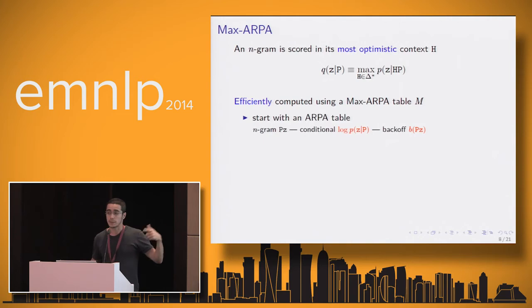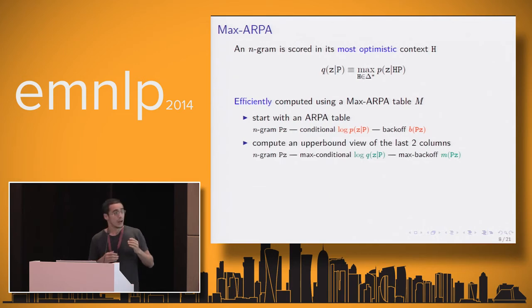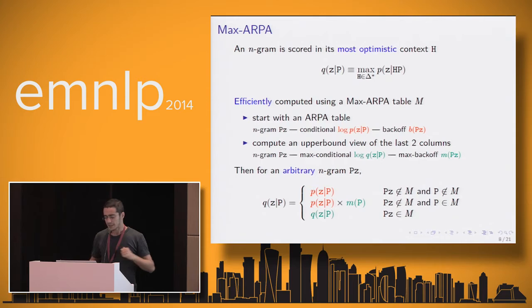You start from an ARPA table where you have the known n-grams and the conditional on the n-gram and its back-off weight, and you basically find an optimistic view of the last two columns. In the paper, you have the algorithm and the proof for that. And if you have that, then this simple expression here is actually an upper bound on the n-gram conditional probability.